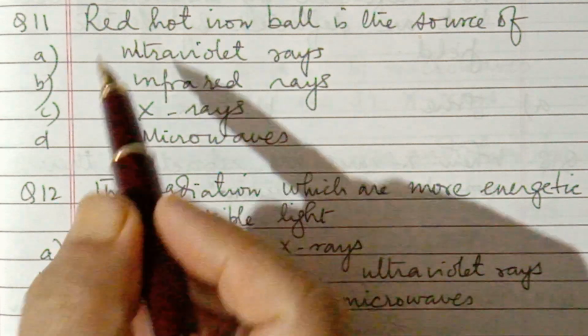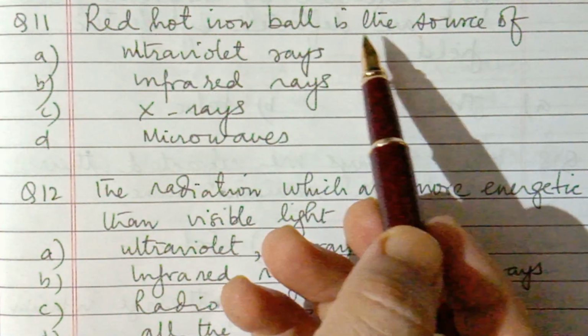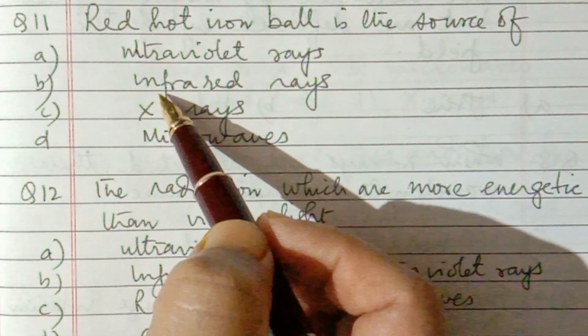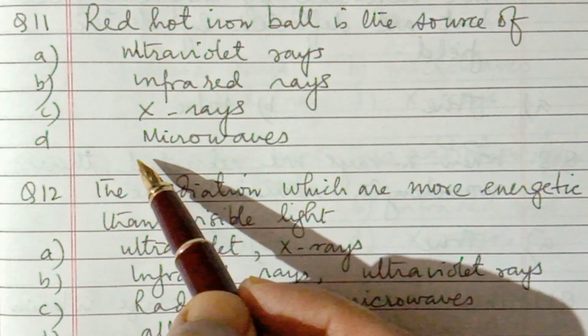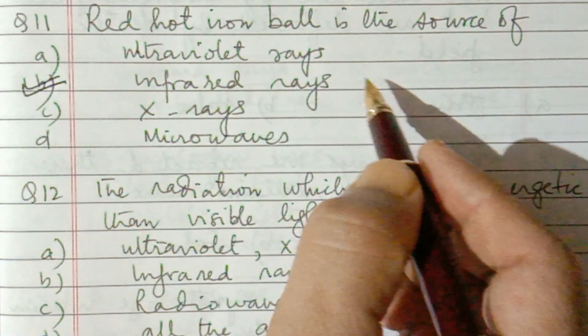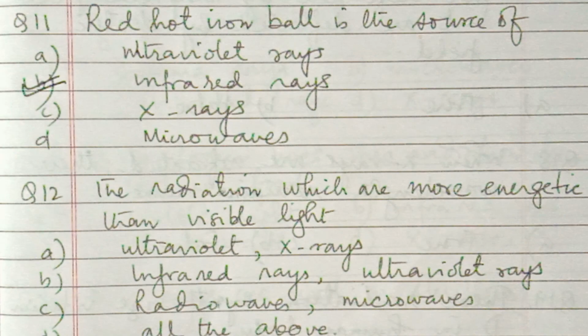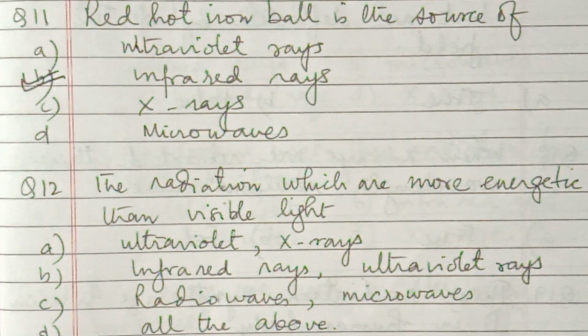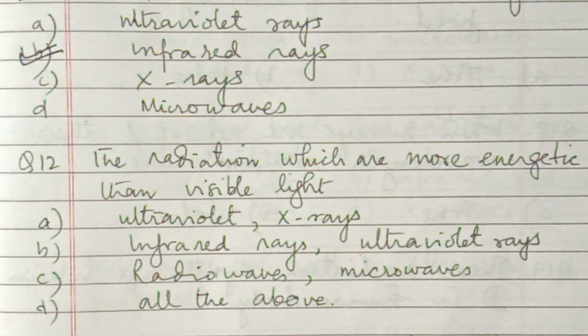Question number 11. Red hot iron ball is the source of ultraviolet rays, infrared rays, X-rays, microwaves. So the answer is infrared rays. Infrared rays are actually thermal rays, so they are produced by hot bodies. So a red hot iron ball will produce infrared radiation.